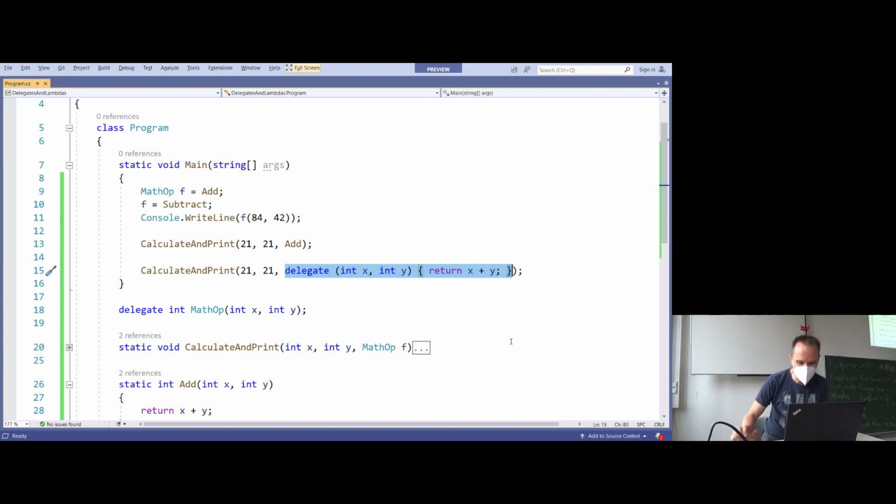Now, let's try to apply that. What the C# language designers decided to do is get rid of the delegate keyword. They said, let's drop the delegate keyword, and instead, let's add 2 special characters. The so-called fat arrow, goes to. Fat arrow.